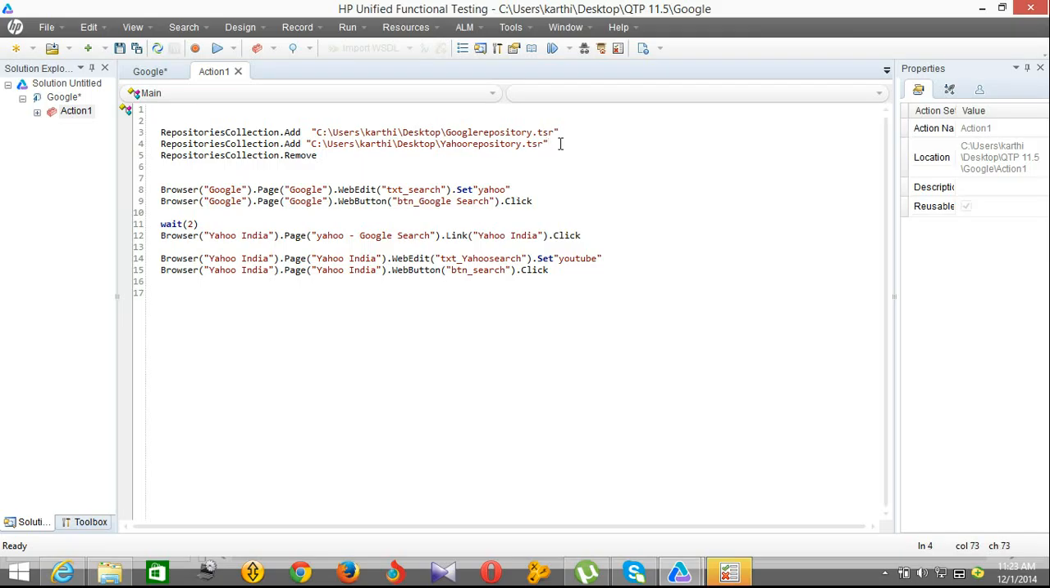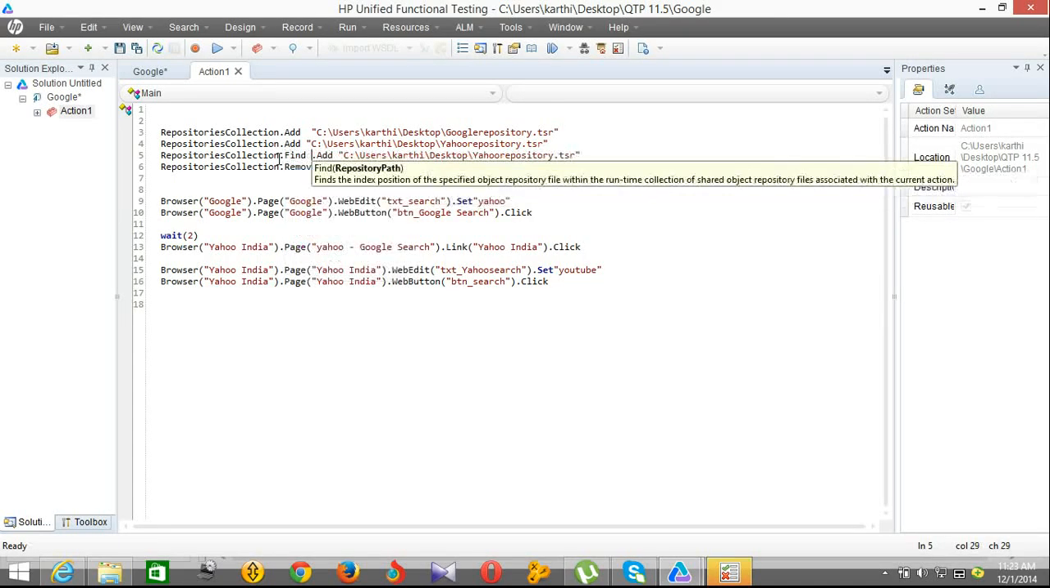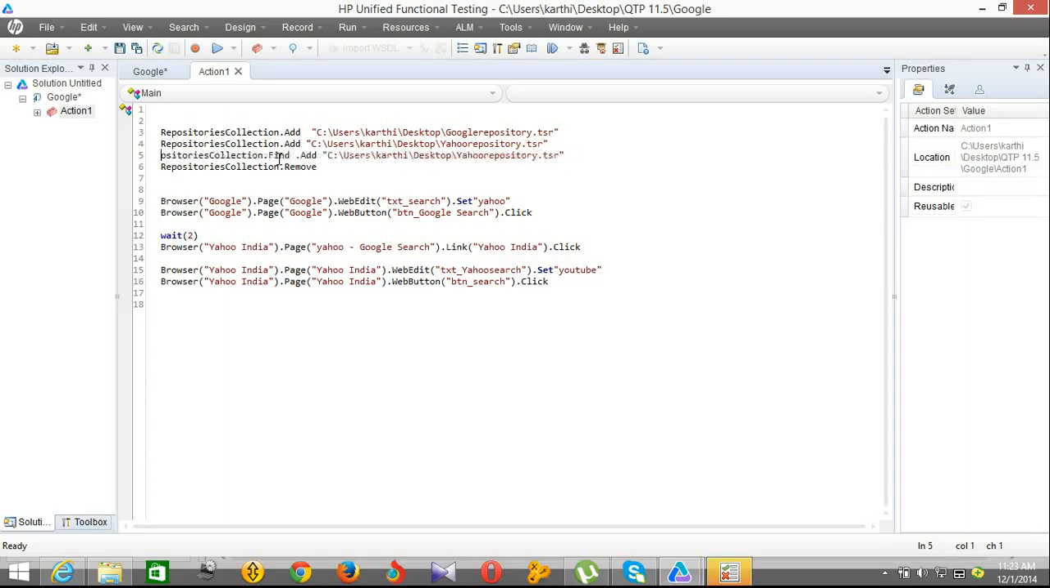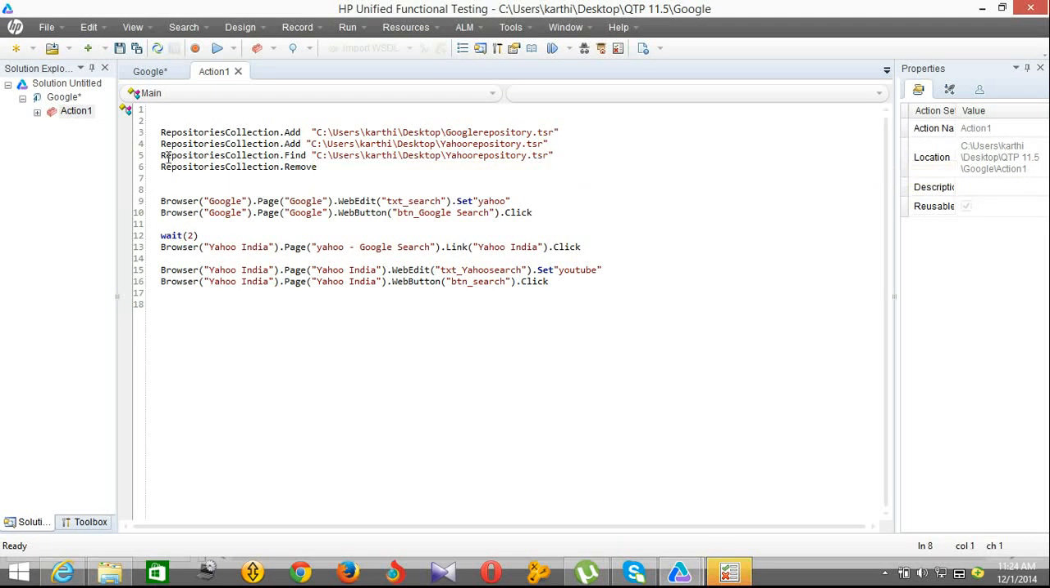So I am going to find, yes, so Control space, yeah, so this is the repository. So it will return the position from where this repository is added, and we need to remove based upon the position. So I will put in the breakpoint.